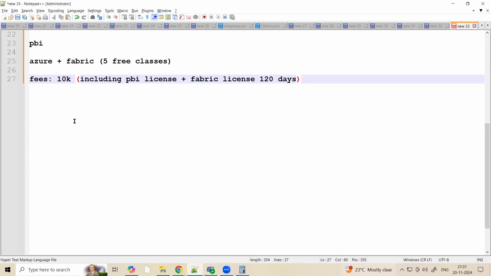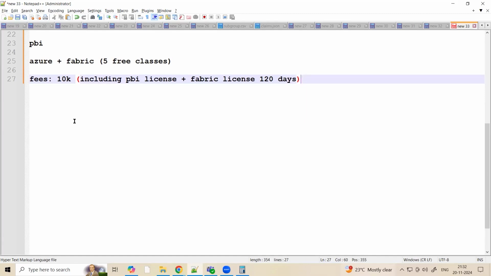See, in Fabric, you can do a lot of things. You can build machine learning algorithms. You can do data science. You can do data engineering. You can do everything. We are focused only on data analytics. So the one project that we are going to do in Azure, the same project we are going to replicate in Fabric. It's just 1 year old. So for our role, a data analyst role, whatever is required, we are going to focus on that. Okay, thank you.